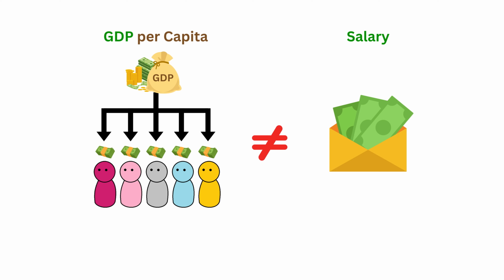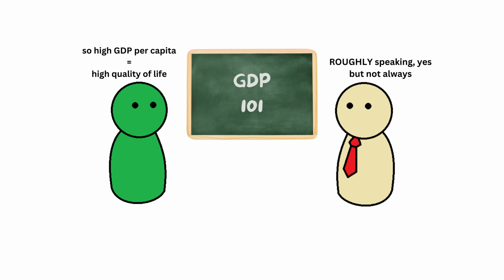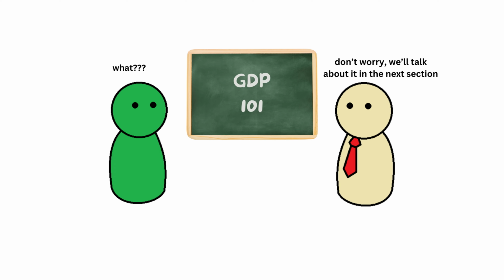It's important to remember that GDP per capita is not the same as salary. GDP per capita is simply the country's total production divided by its population. You can see how different this is from average salary levels. A high GDP per capita usually suggests a higher standard of living, but it's not always true. We'll explain why in the next section.